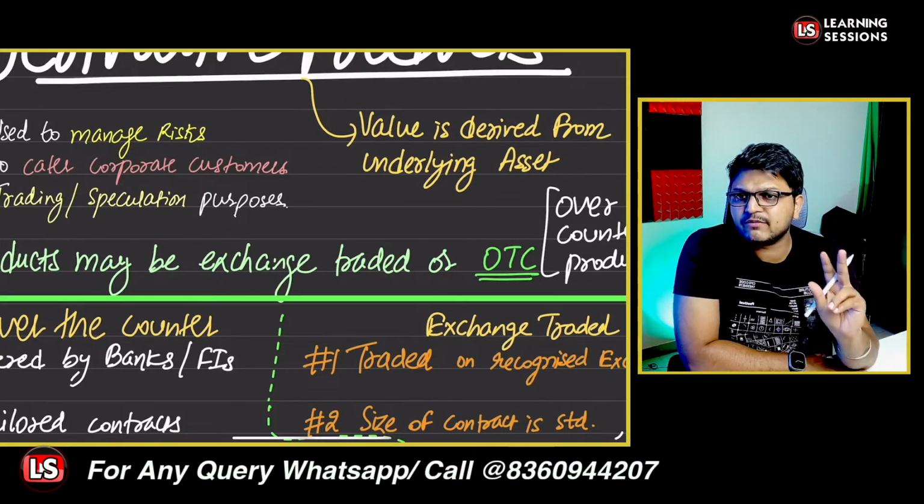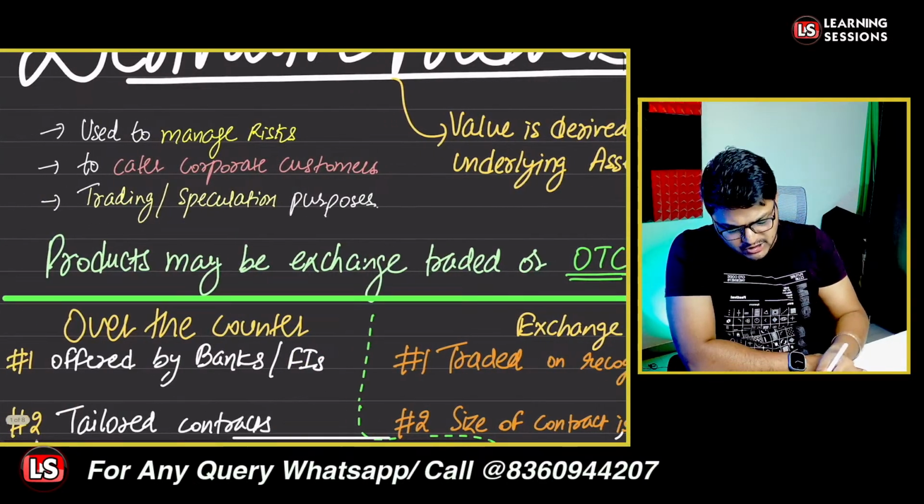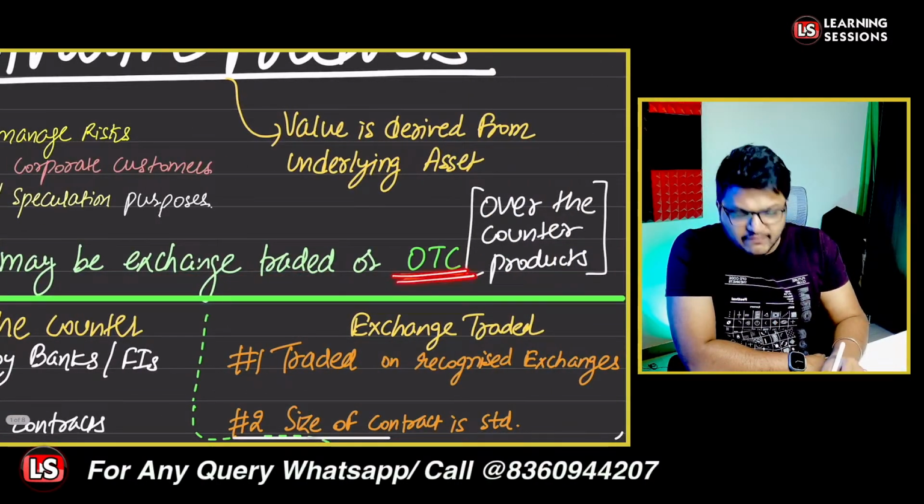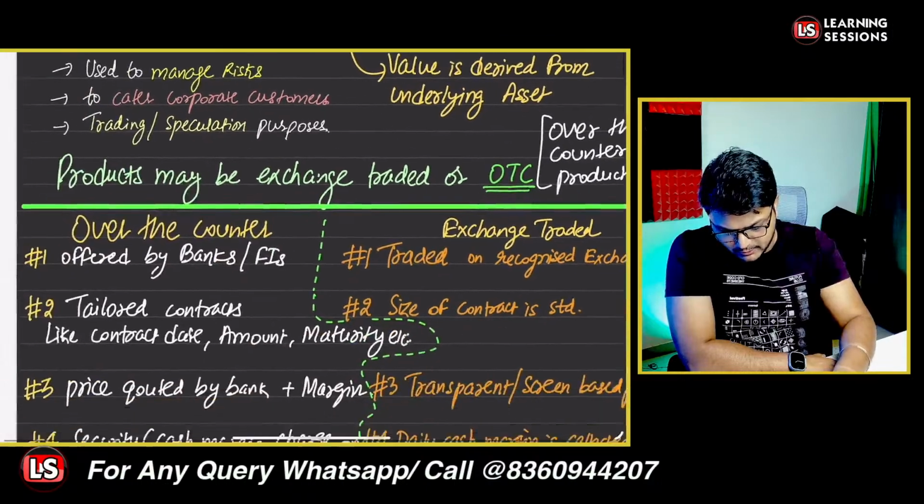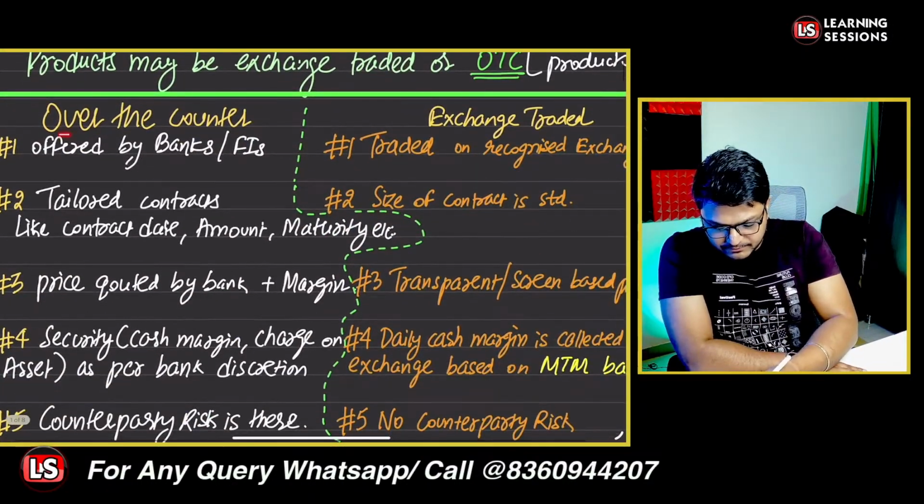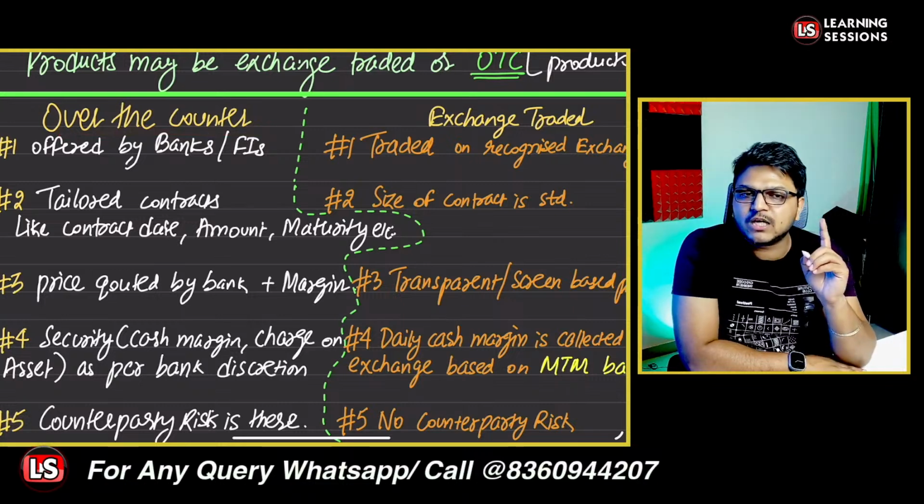So there can be two types of derivative. One, it is related to the exchange traded derivative product. The other hand, it can be the over the counter derivative product. So there can be two things related to it, right? Now first of all, it's related to the over the counter derivative. We are going to compare the two, right?